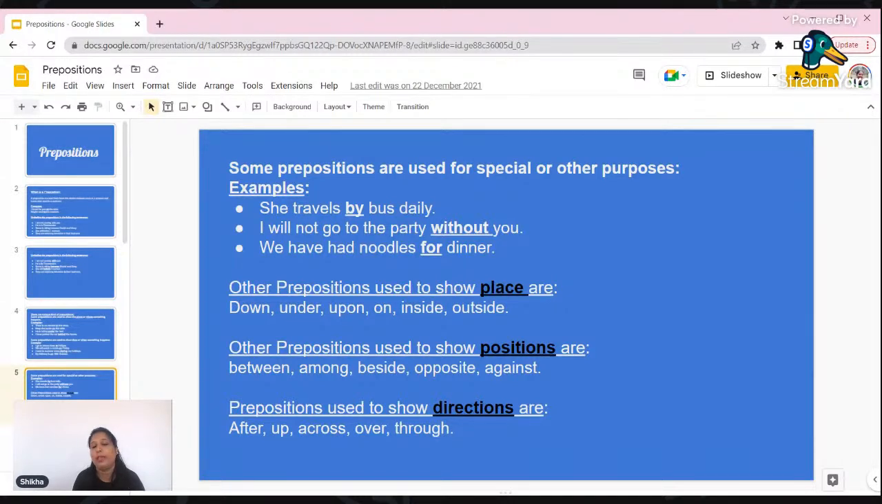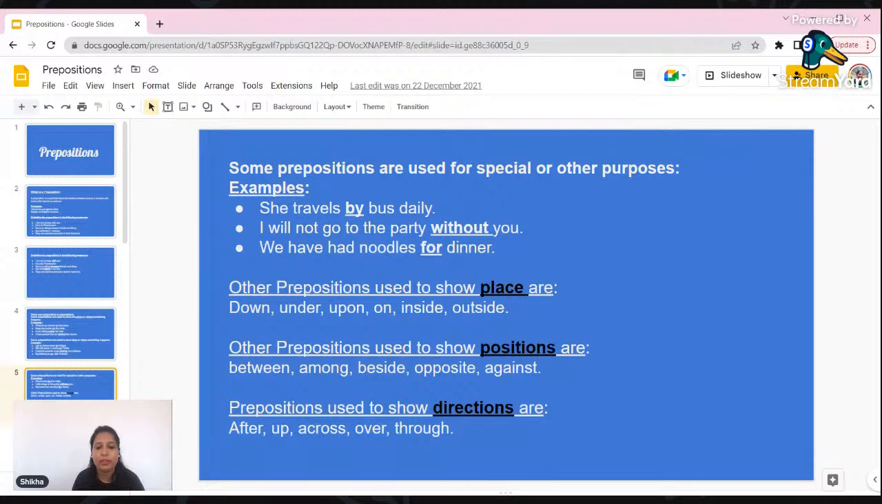In this way you are going to frame your sentences, and prepositions are very important. If you are using it wrongly, your sentences go wrong. If you skip it also, means if you are not using them at all, then also your sentences will be incorrect. Other prepositions used to show place are, for place we had used in, and there are some others like down, under, upon, on, inside, outside. We will see these in sentences in our other slides.